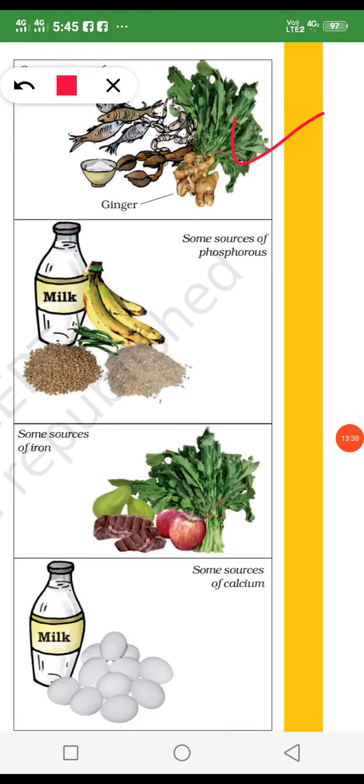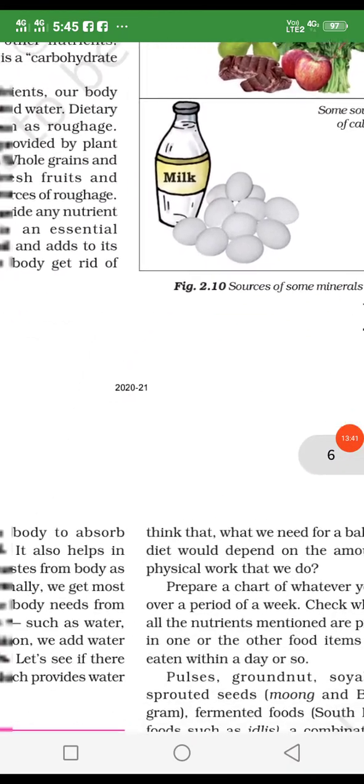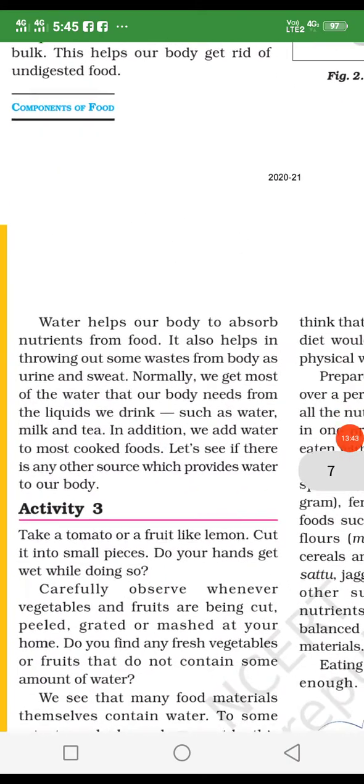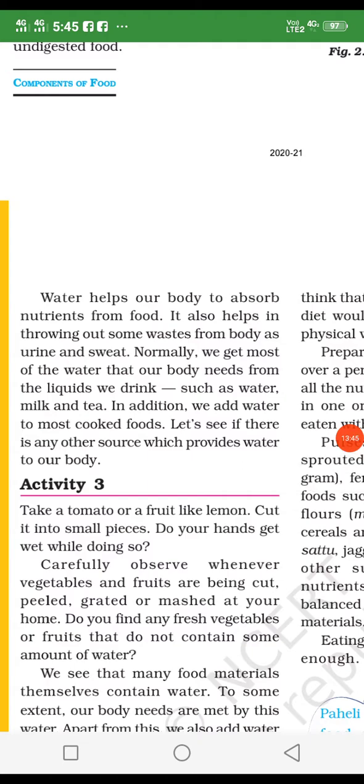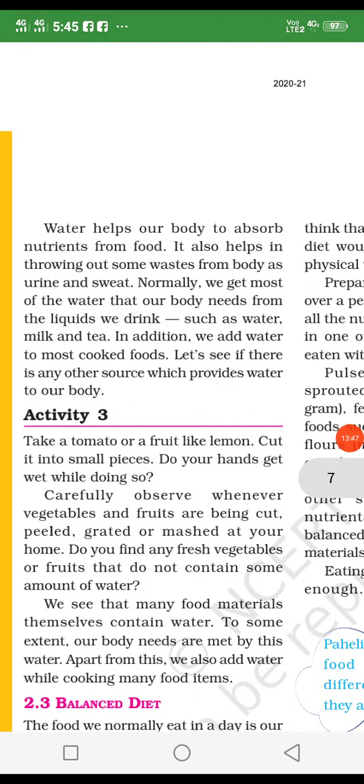See, there are the leafy vegetables, banana, milk, the cereals, milk, eggs. All are sources of minerals. Okay, we get iron, zinc, potassium, all these minerals from this food. And water is also compulsory for our diet, because water absorbs nutrients in our body.